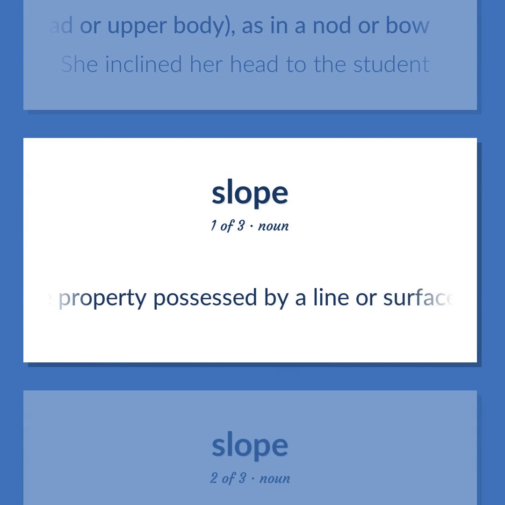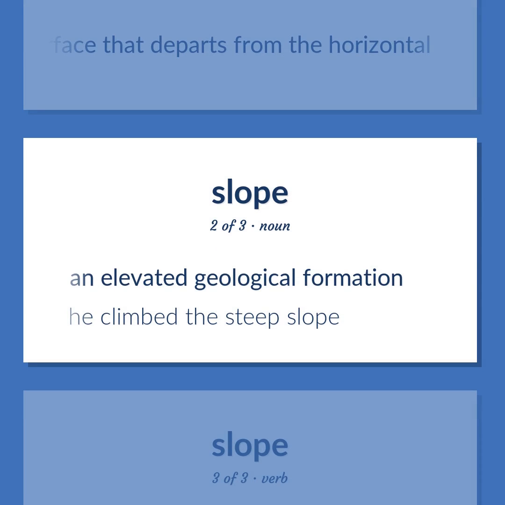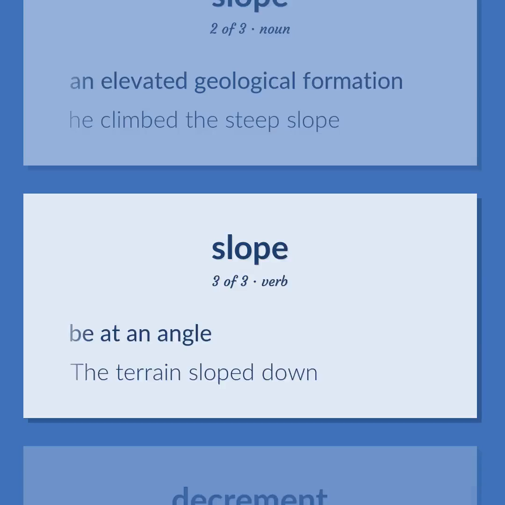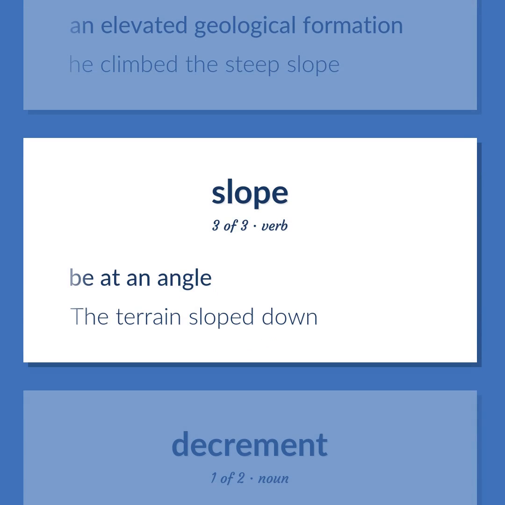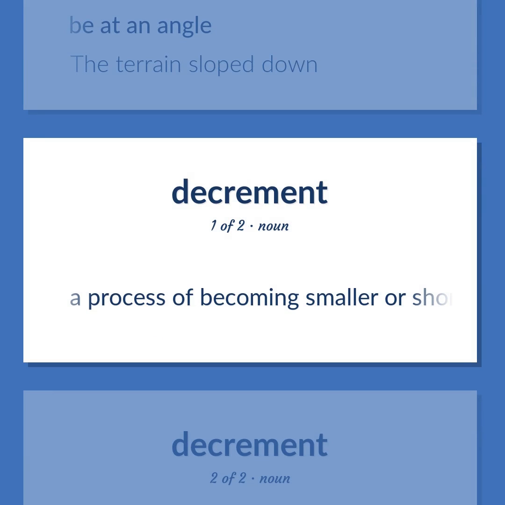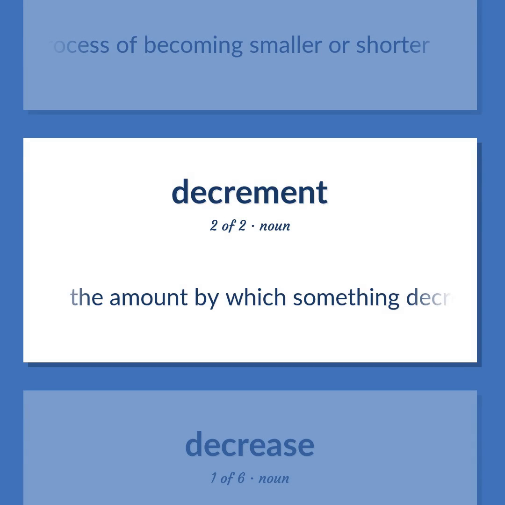The property possessed by a line or surface that departs from the horizontal. An elevated geological formation. He climbed the steep slope. Be at an angle. The terrain sloped down. A process of becoming smaller or shorter. The amount by which something decreases.